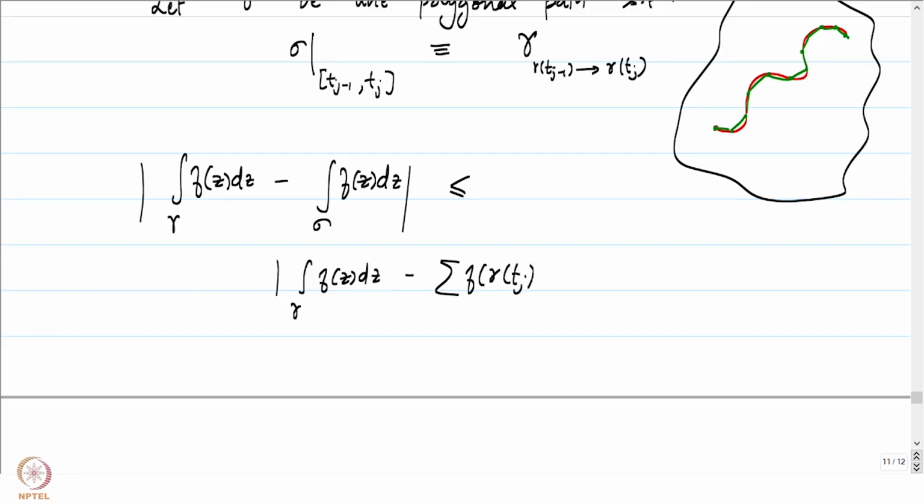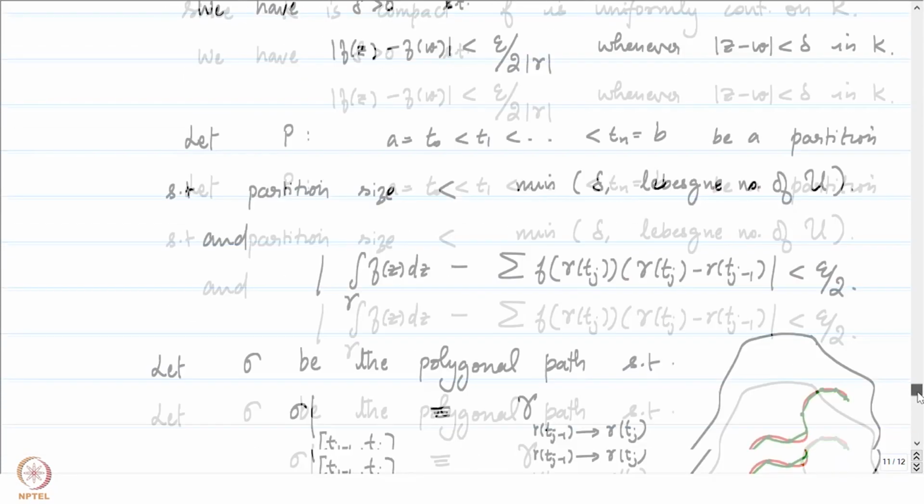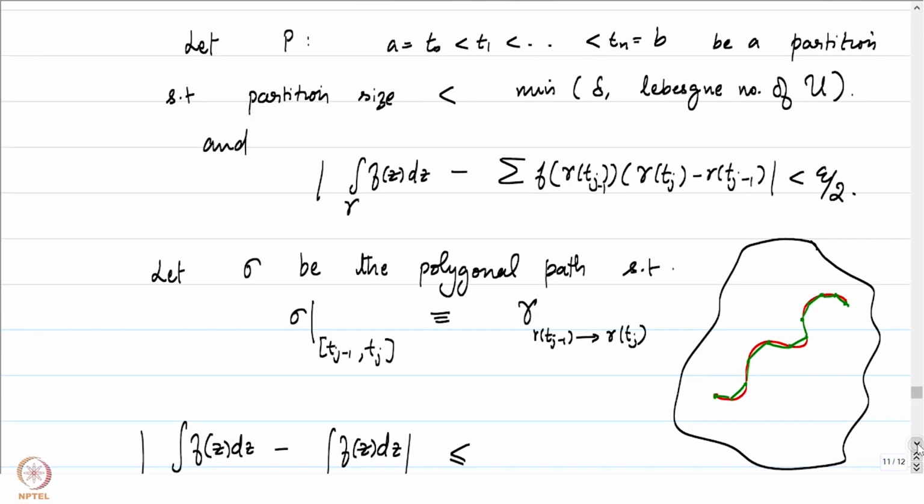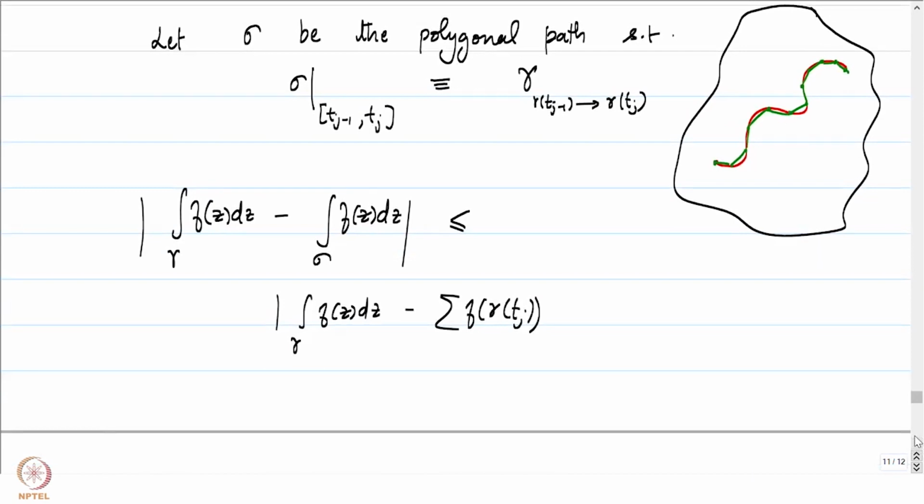Notice that in this Riemann sum I am picking gamma of tj itself. We could have picked any point from tj minus 1 to tj. Maybe I should pick tj minus 1, that might be better. It doesn't matter, any point should estimate it. So let me put a tj minus 1 here, and gamma of tj minus gamma of tj minus 1.